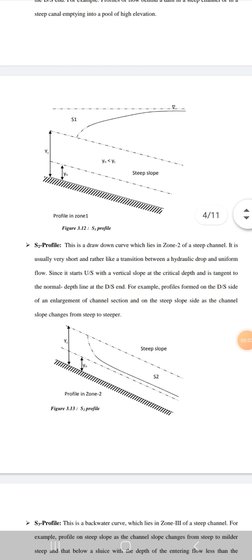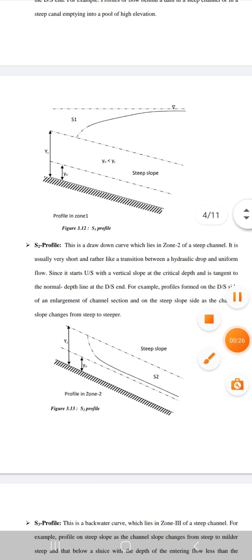Hello students, in the previous video we had studied about the mild channel and the three types of profile M1, M2 and M3. So in this video we will be studying about the steep slope and the various profiles for the steep slopes.